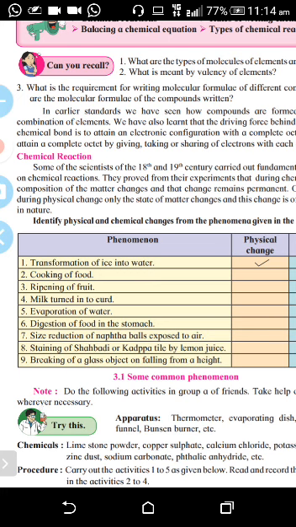So reactants are written on the left hand side and the product on the right hand side. Okay, when you are heating, then you have to show a triangle above the arrow. The triangle indicates that you are going to heat. Okay, so this way you can write the chemical reaction. Now, there are many types of chemical reactions.